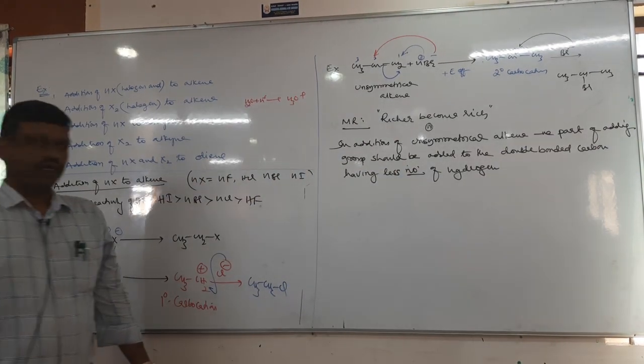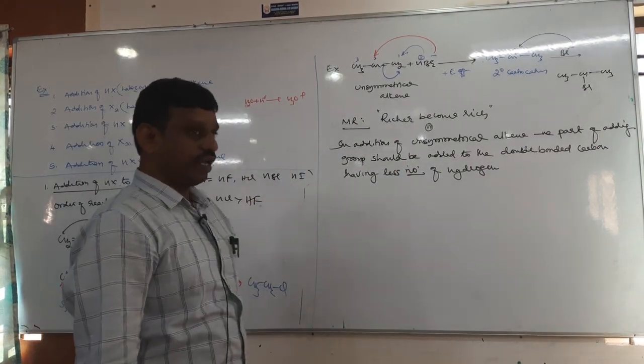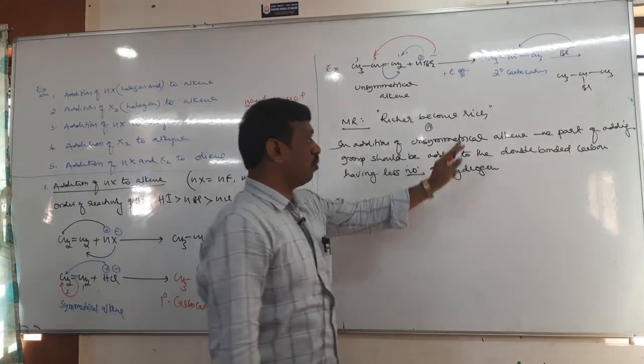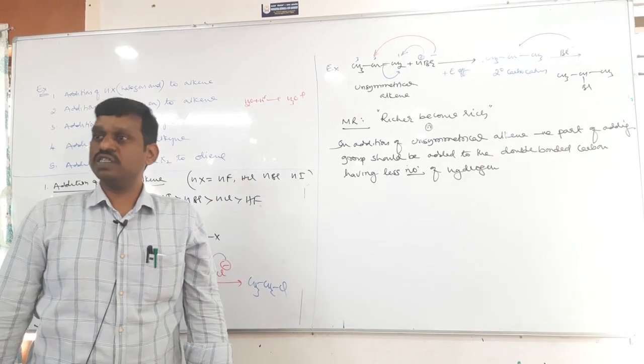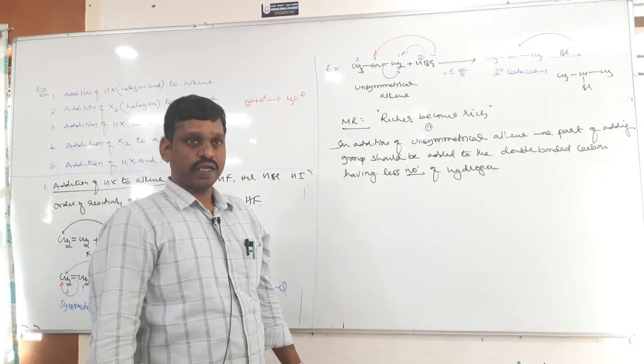So therefore, in addition to an unsymmetrical alkene, the negative part of the adding group should be added to the double bonded carbon having less number of hydrogen. This is the Markovnikov rule. Okay.